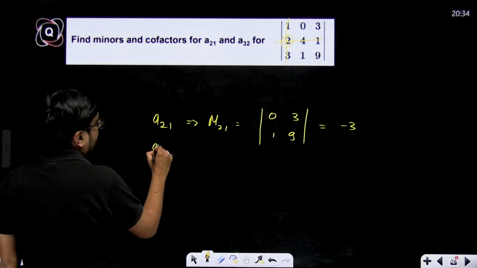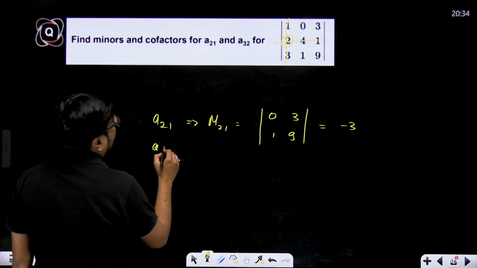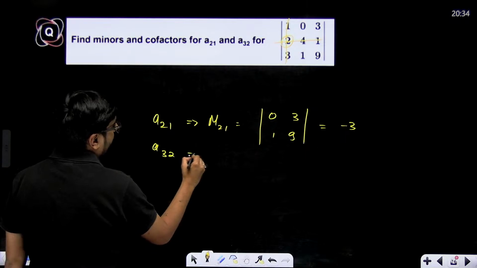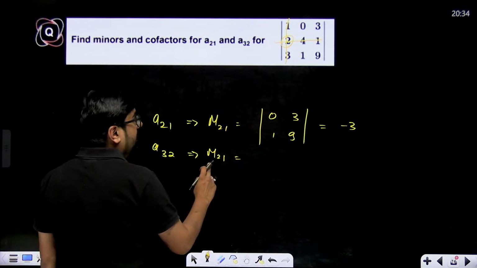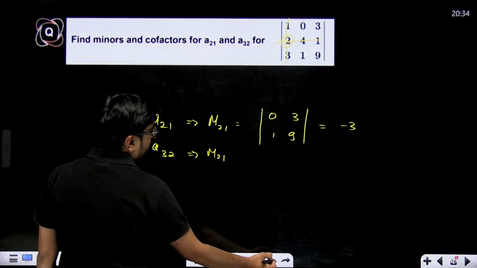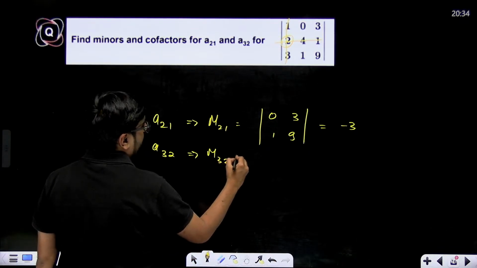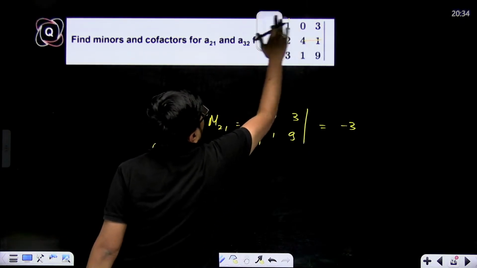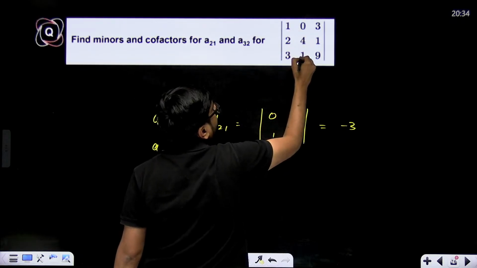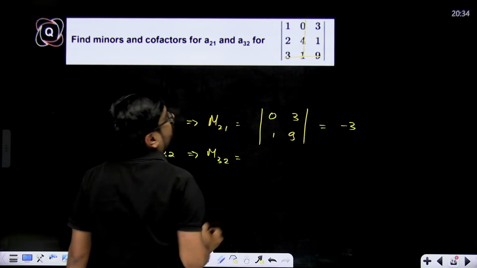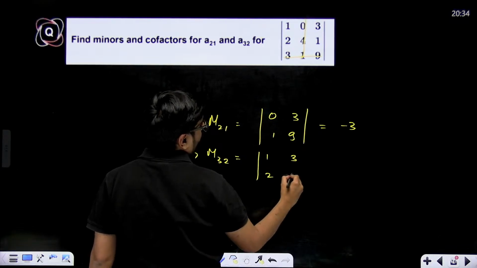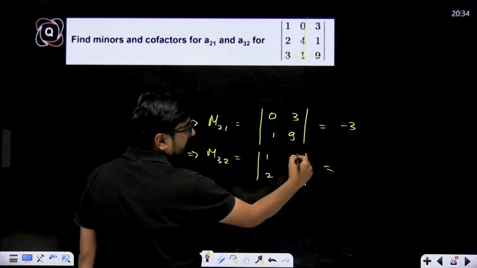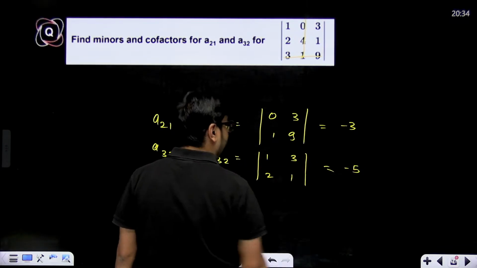Similarly, for A32, M32 will be what? Third row second column, this element. So we'll hide this much. So the remaining determinant is 1, 3 and 2, 1. What will be the value? 1 minus 6, that means minus 5.